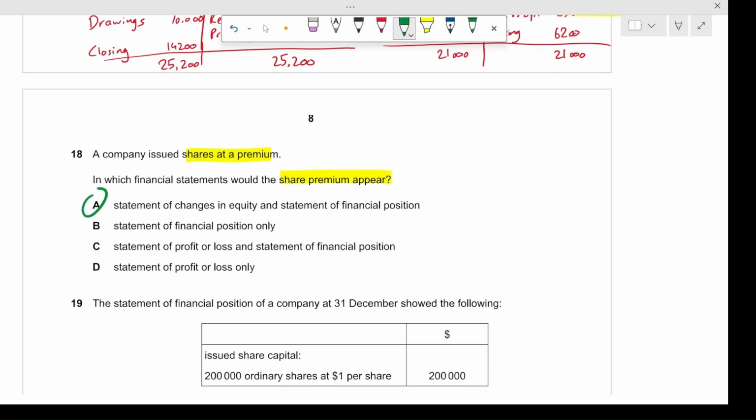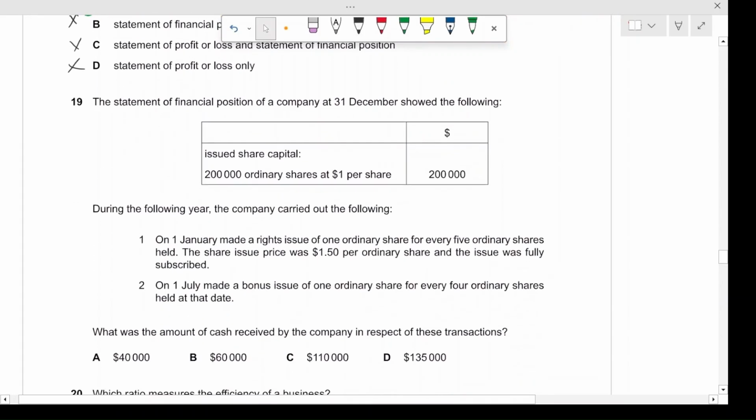Statement of financial position only. No, this is incorrect. What about statement of profit and loss? No, it does not appear in the statement of profit and loss. And this one is incorrect as well. The correct answer is option number A.